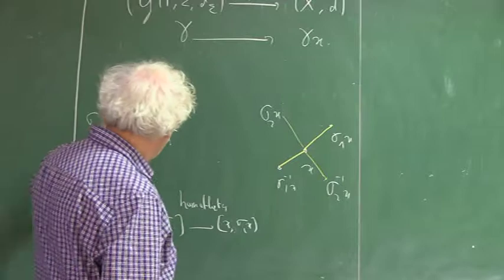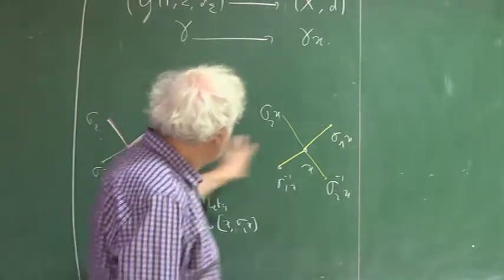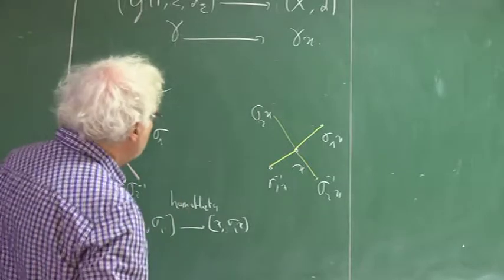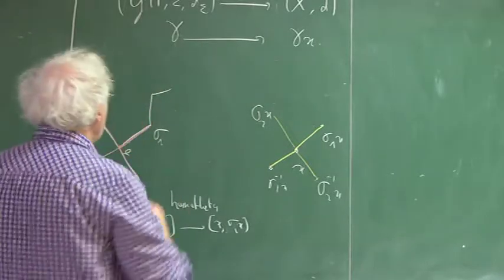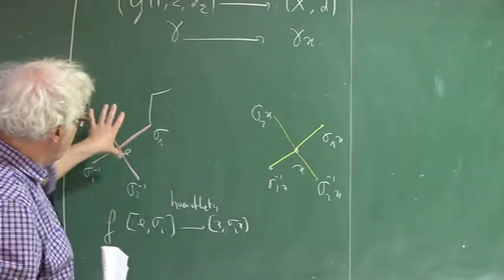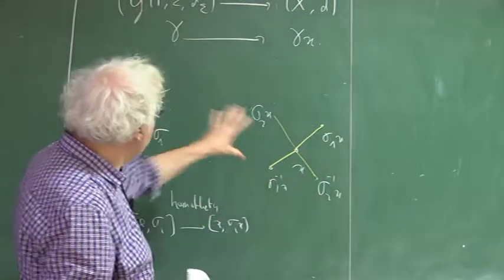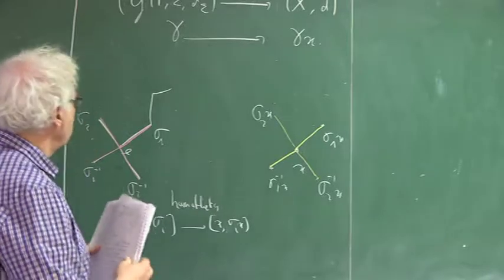So it defines a map between the red picture and the yellow picture, and now I have to extend it in an equivariant way. The group is acting on its Cayley graph, and it's also acting on X, and the map I define will be equivariant under this action.